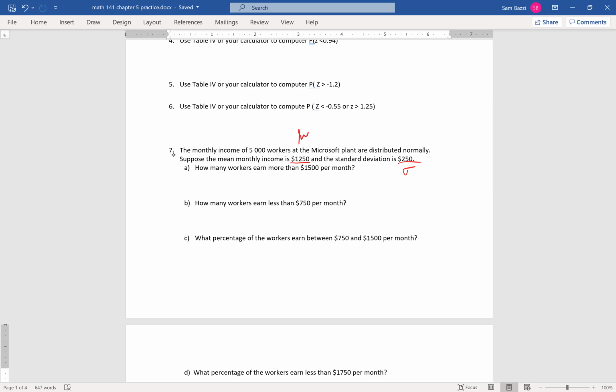How would you find out? There are 5,000 workers at the factory, guys. And the mean, the average income is 1,250 and the standard deviation is 250. We need to know how many workers make more than $1,500 per month. How would you figure this out? Any ideas? Before you do this one, guys, here's what you need to do. I could have asked you, what's the probability that a randomly selected worker makes more than $1,500 per month? So you will find this.